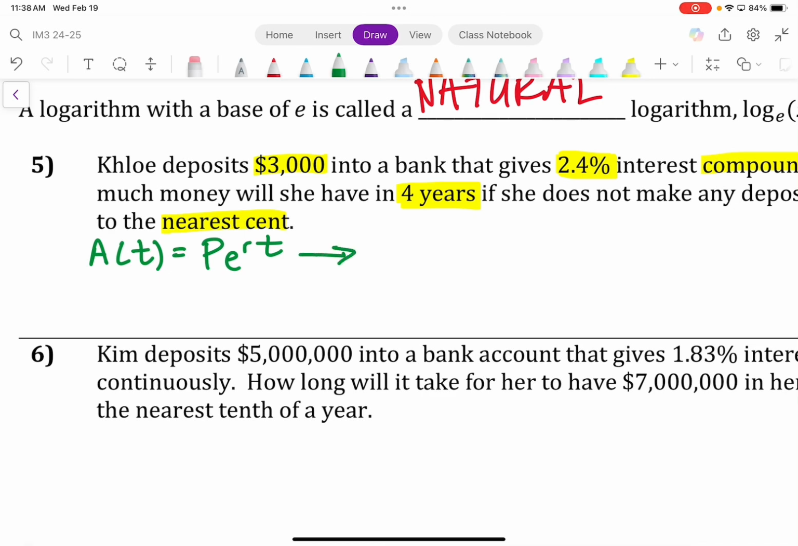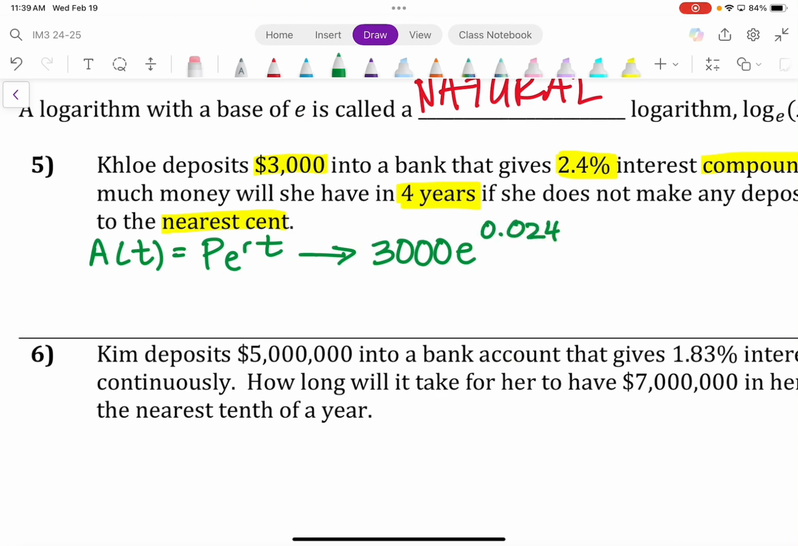So let's replace the following values within the variables where they go. All right. So I should have the following: P is equal to what? P is equal to what? To 3,000. So I have 3,000 e to the power of, now 2.4% is a percentage. We need to convert this to a decimal. What would that look like as a decimal? Jackie, what would 2.4% look like as a decimal? 0.024.